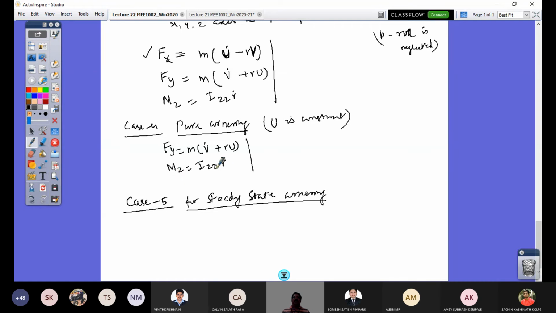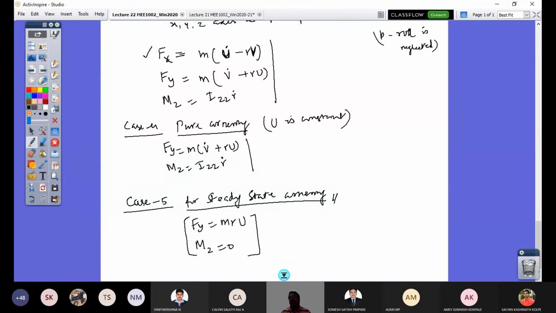So there is no moment equation. So you would have Mz equals 0, and you will have your Fy. Here again, V dot is lateral acceleration, so you will not have lateral acceleration here. So you would have only M R U. That is all. So these are the two equations required, or sufficient, to have a steady state cornering study.